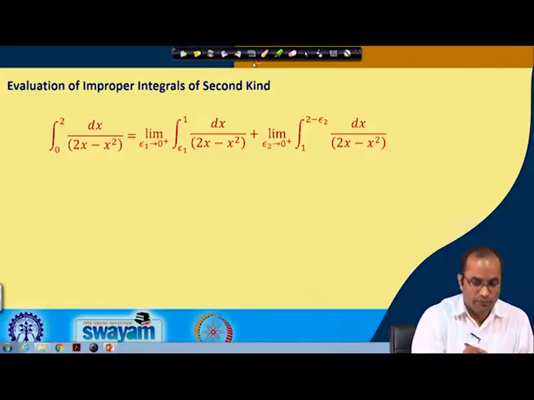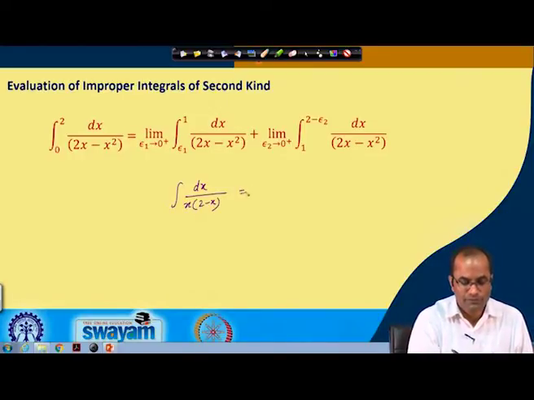So, let us look at this integral here. We have basically the integral dx over x times (2 minus x), which we can write down as 1 over (2 minus x) plus 1 over x.